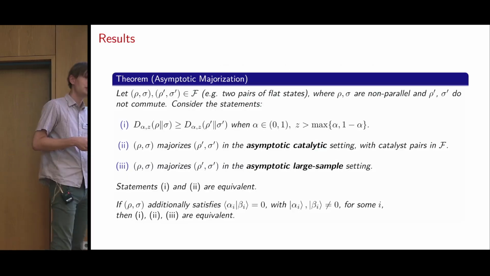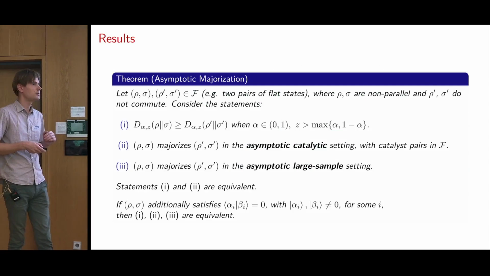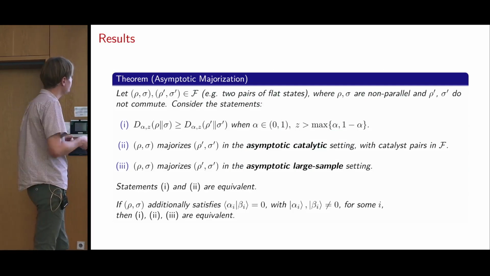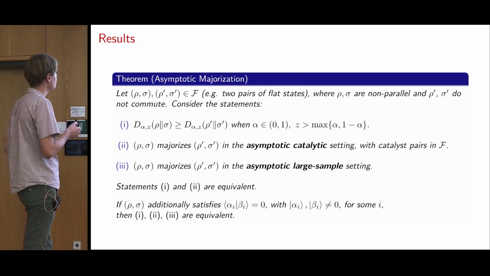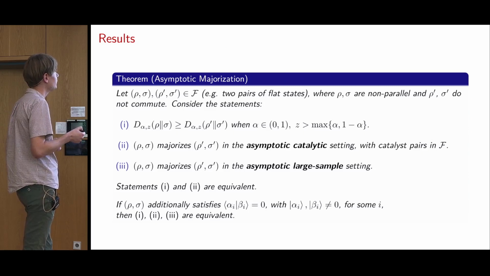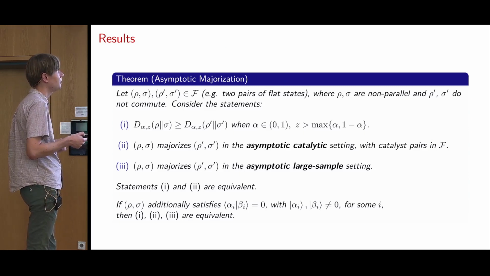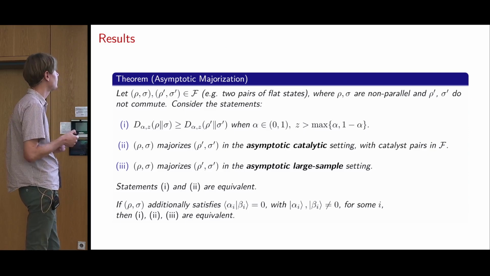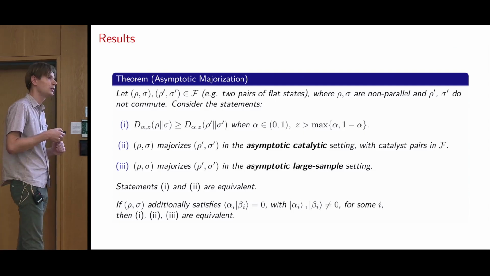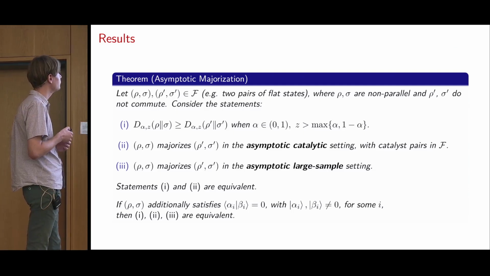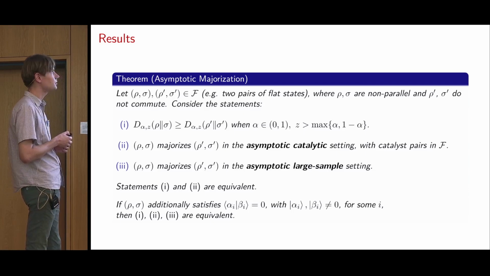Now I'm ready to state the first result on asymptotic majorization. We take two pairs, rho sigma and rho prime sigma prime. We assume that rho and sigma are non-parallel, and that furthermore rho prime and sigma prime do not commute. Then we have the following three statements. The first statement is that we have the ordering of the alpha-z relative entropies for this parameter range that we consider.